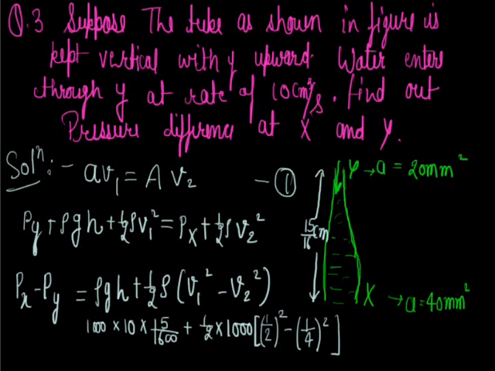By solving this, we get Px minus Py as 187.5 Newton per meter square, which we had to find out.